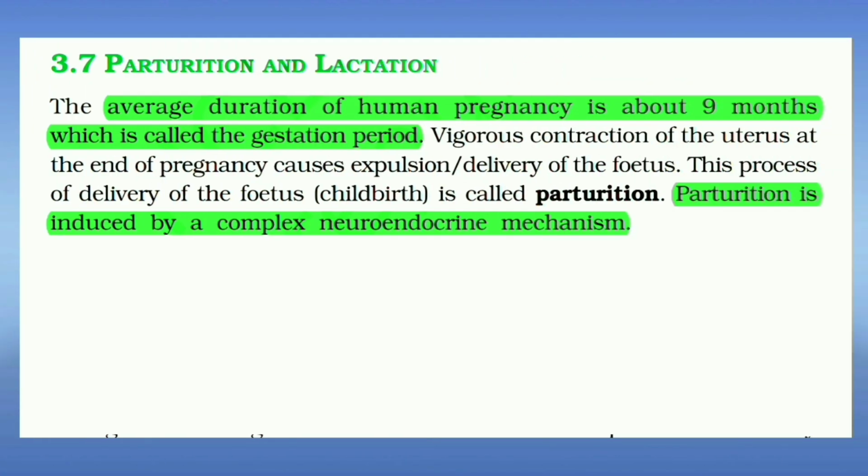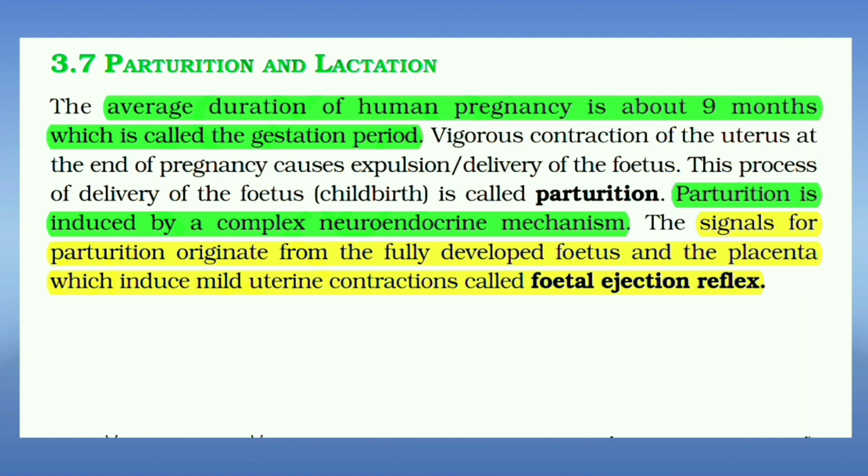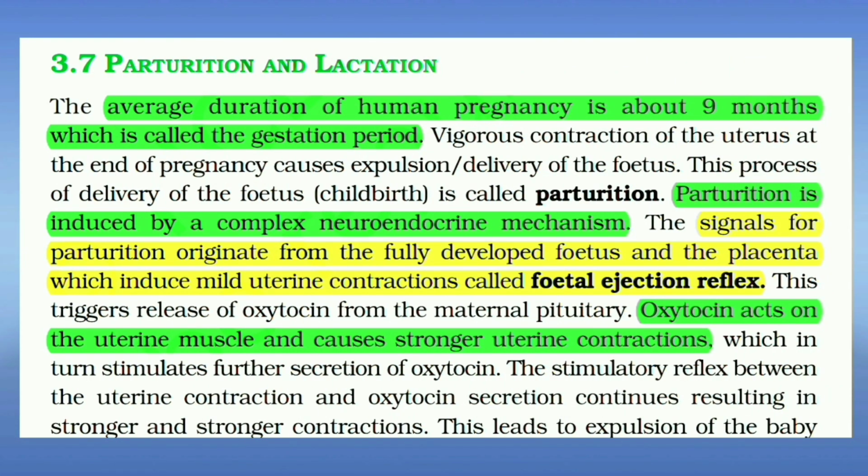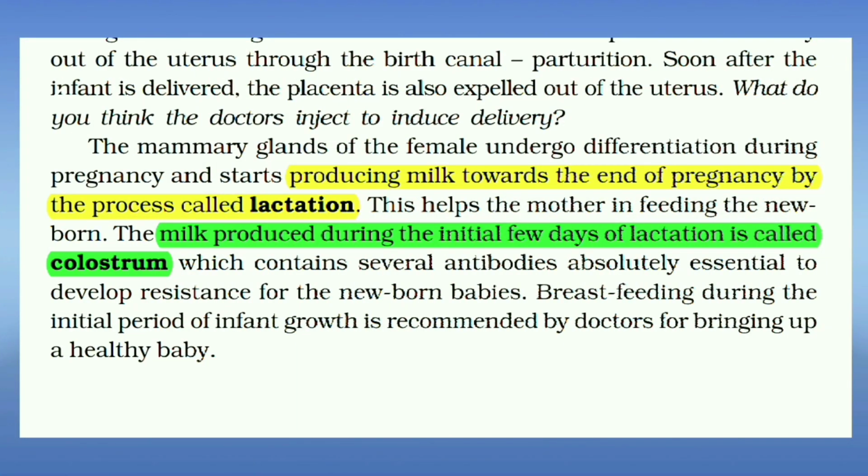Parturition is induced by a complex neuroendocrine mechanism. Signals for parturition originate from the fully developed fetus and the placenta, which induce mild uterine contractions called fetal ejection reflex. Oxytocin acts on the uterine muscle and causes stronger uterine contractions. Mammary glands of the female undergo differentiation during the pregnancy and start producing milk towards the end of pregnancy by the process called lactation. Milk produced during the initial few days of lactation is called colostrum.